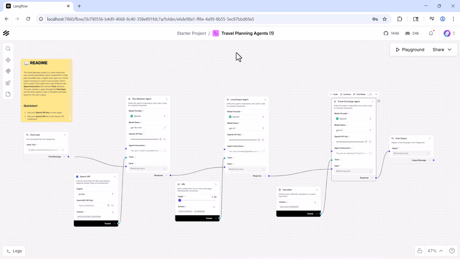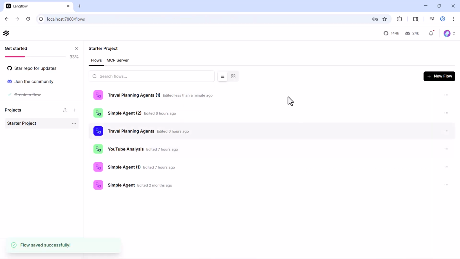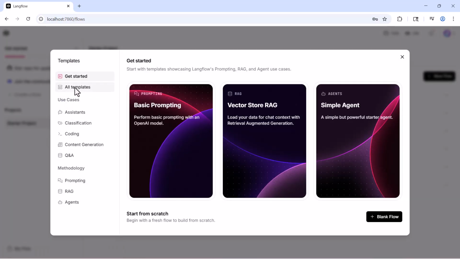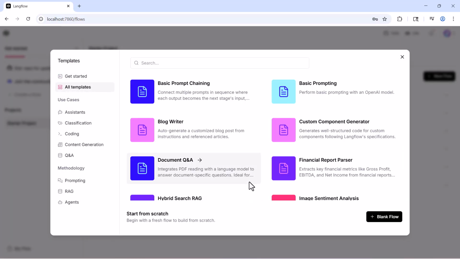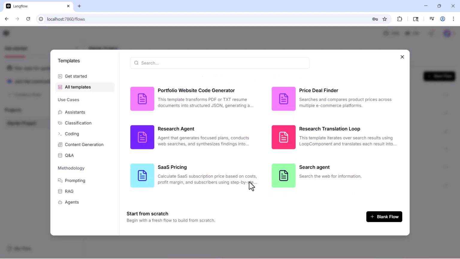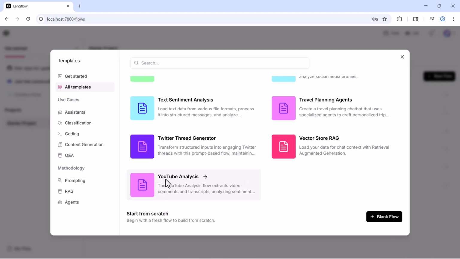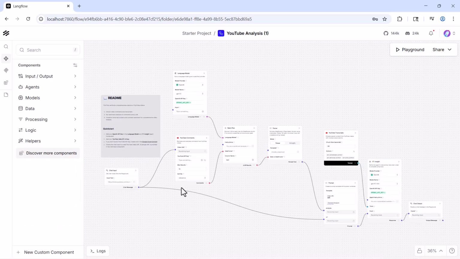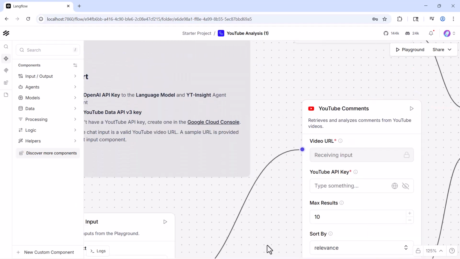So this was our previous project. We built a multi-agentic travel planning agent by using LangFlow, right? So click on this LangFlow icon and that will save all the changes. Now click on new flow and then click on all templates, and here if you scroll down you can see YouTube analysis, right? So select this.